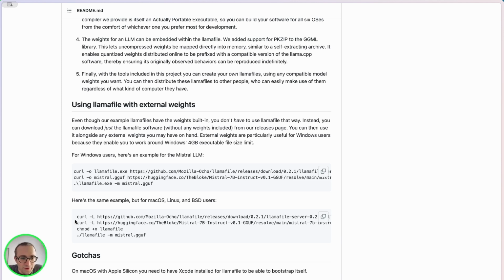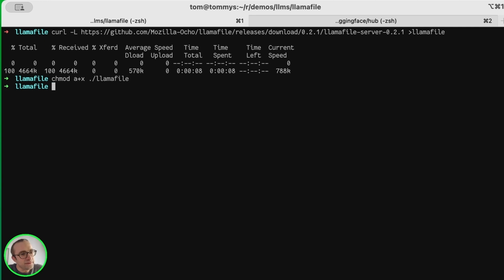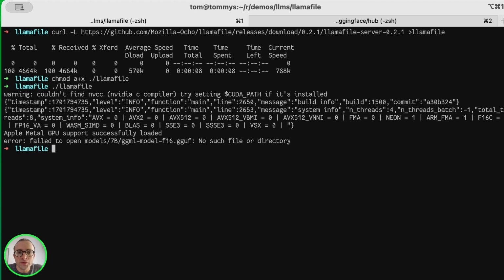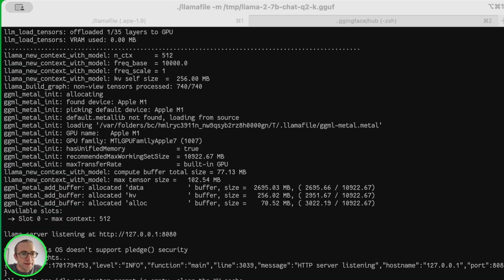So I will download the Mac OS version. I'm going to download the file. This works both on Mac OS and Linux, and there's a separate one for Windows. We need also to make it executable, and running it will throw an error because we don't have a model. It's looking for the wrong model, but we can always put the -m and supply the model we already have from the last example, and it's going to load it.